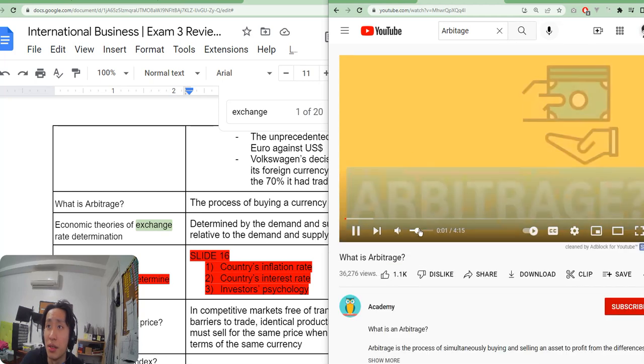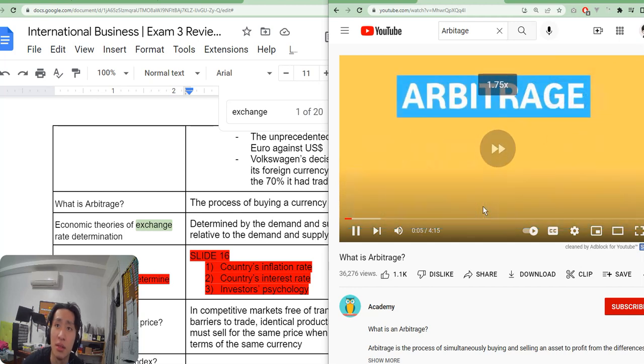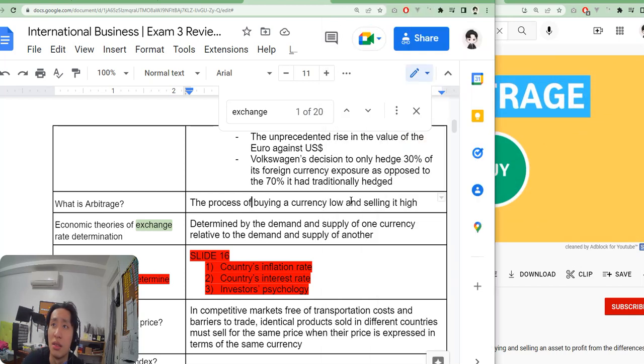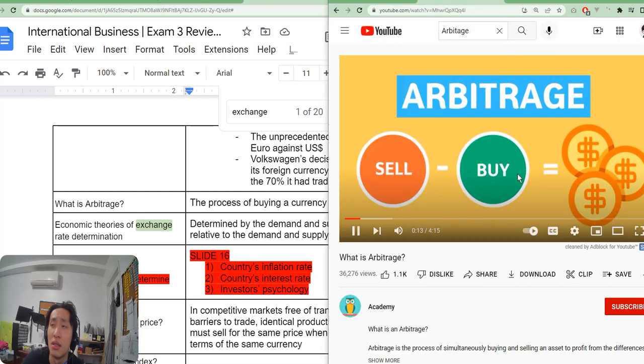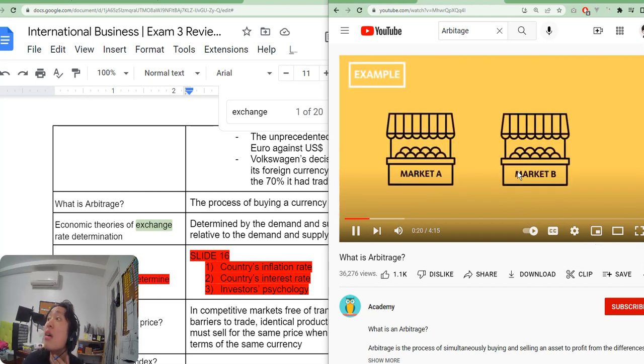What is an arbitrage? Arbitrage is the process of simultaneously buying and selling an asset to profit from the differences in the price of the asset. Let's take a look at how arbitrage works in a simplified example. Imagine we are living in City A. City A has two markets, Market A and B.